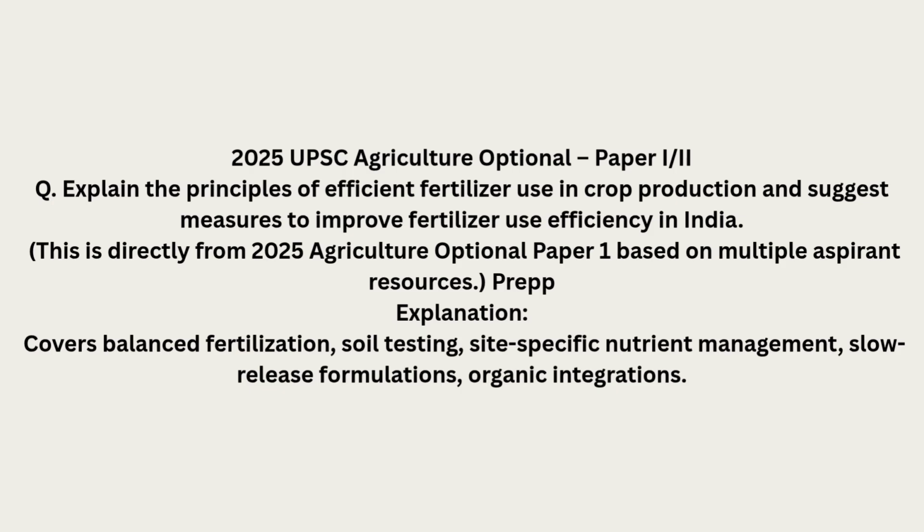2025 UPSC Agriculture Optional Paper II. Q. Explain the principles of efficient fertilizer use in crop production and suggest measures to improve fertilizer use efficiency in India. This is directly from the 2025 Agriculture Optional Paper based on multiple aspirant resources. Explanation. Covers balanced fertilization, soil testing, site-specific nutrient management, slow-release formulations, organic integrations.